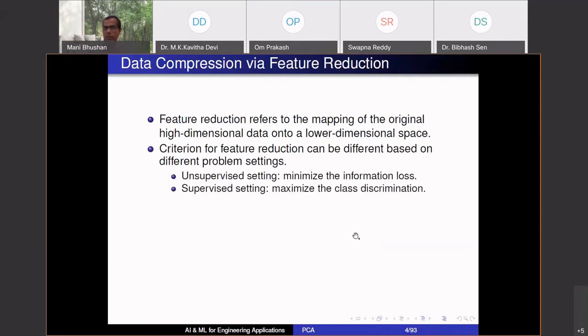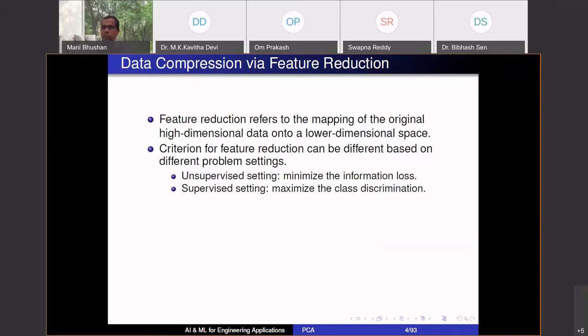Okay, so the criteria for feature reduction can be different based on different problem settings. What we are going to look at today is the unsupervised setting, which says: just try to make sure that whatever is the information content, in some sense you think of information carried by data, the original 10,000 dimensional data, there is some information. When I go to 500, there is going to be loss of information, but that information loss is minimized. Give me that set of 500 variables.